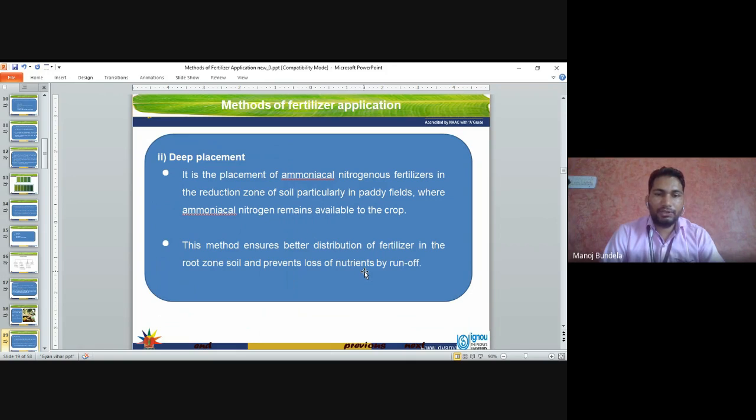This method ensures better distribution of fertilizers in the root zone soil and prevents the loss of nutrients by runoff. If we apply the deep placement method, the nutrients will not run off with the water and will be available to the root zone of the plant.